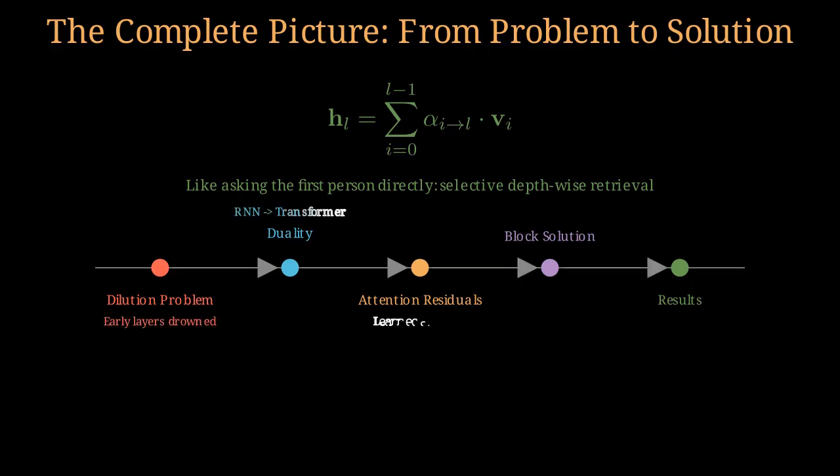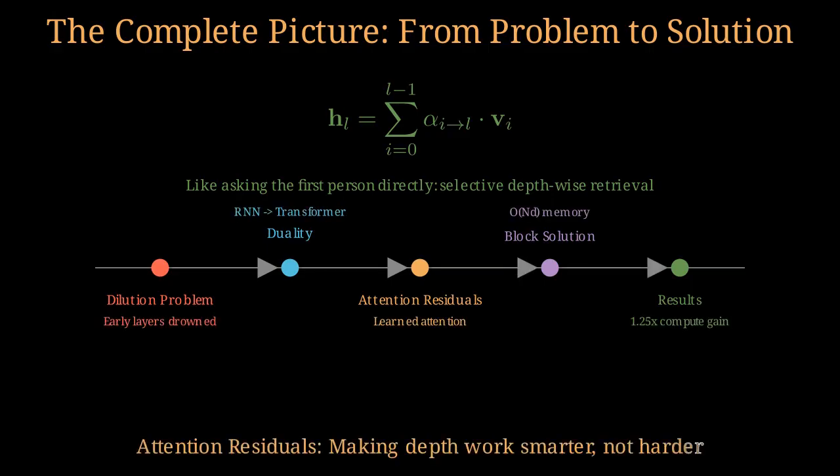This summation formula represents a fundamental shift. Layers no longer just pass messages, they query the past. By using blocks, we achieve massive compute efficiency, making depth work smarter.